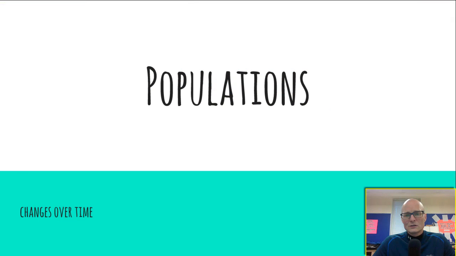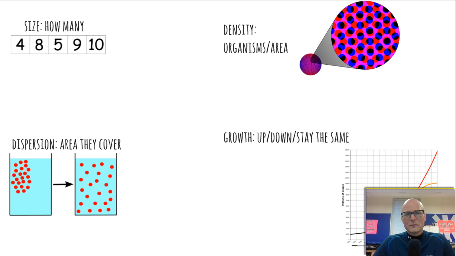Populations, we describe them kind of using 4 main ideas. A population size, in other words, how many things are there. Density, how many organisms there are per area. Dispersion, which is related to density, but it's more of the patterns in which the organisms cover the area. Are they grouped up? Are they spread out evenly? Do they live in little pockets and families? And then population growth, is it going up? Is it going down? Is it staying the same?